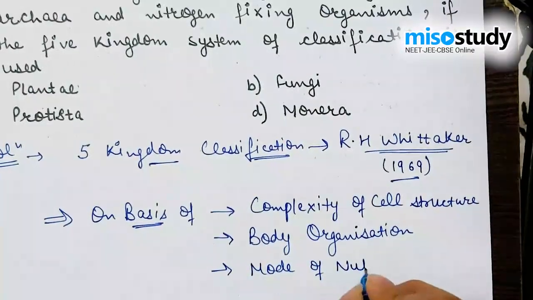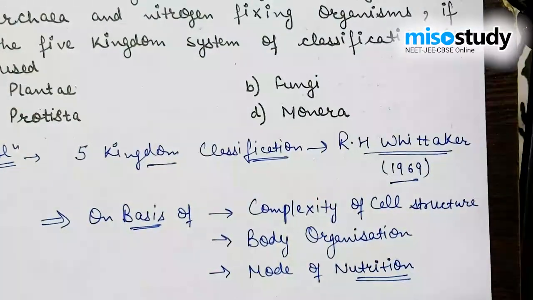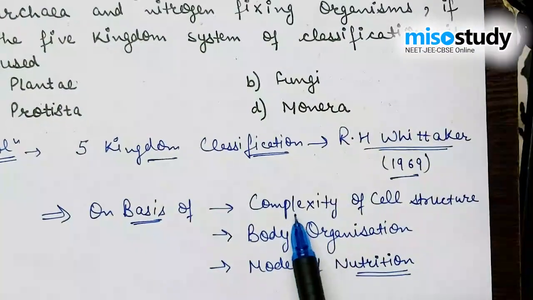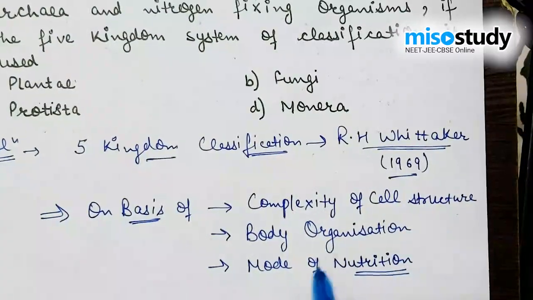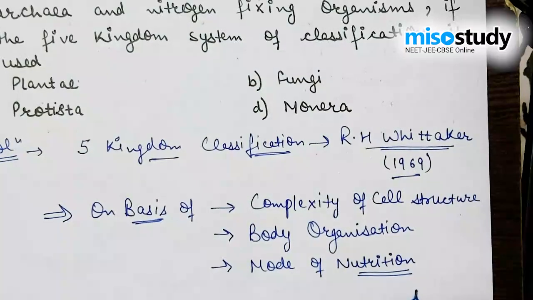R.H. Whittaker classified the various organisms into five kingdoms on the basis of these three points: complexity of cell structure, body organization, and mode of nutrition.